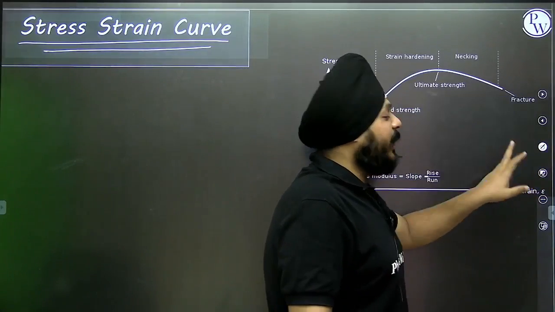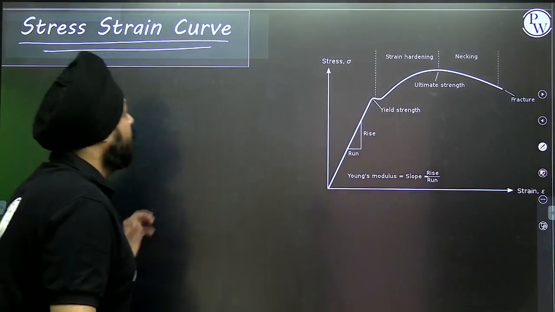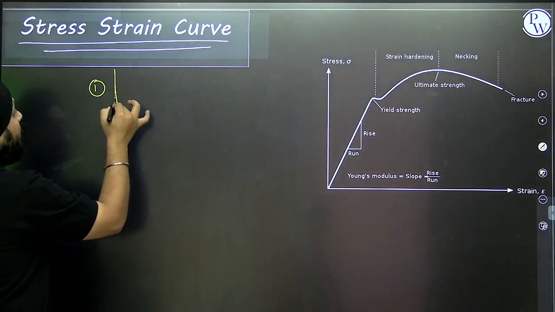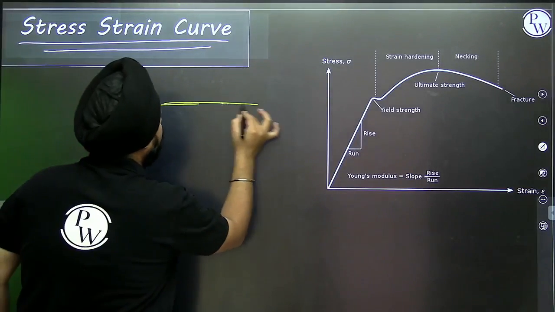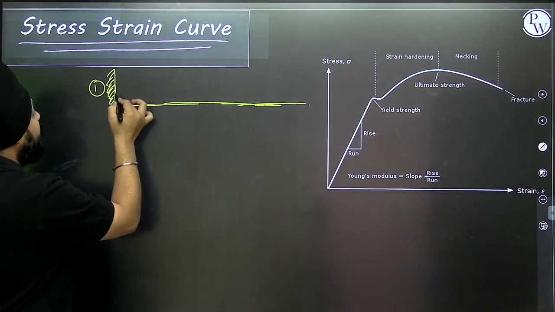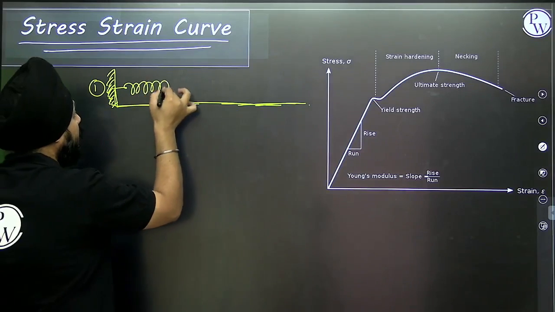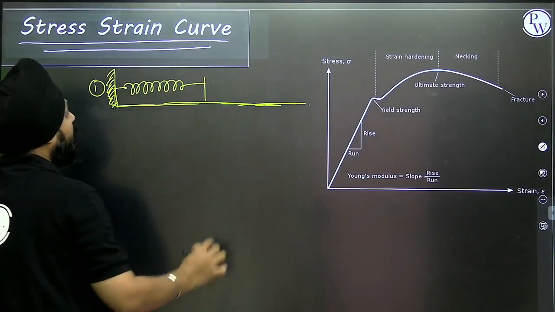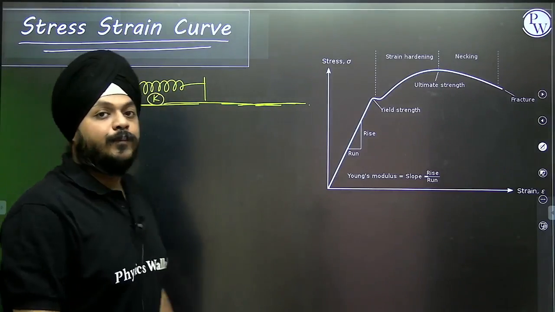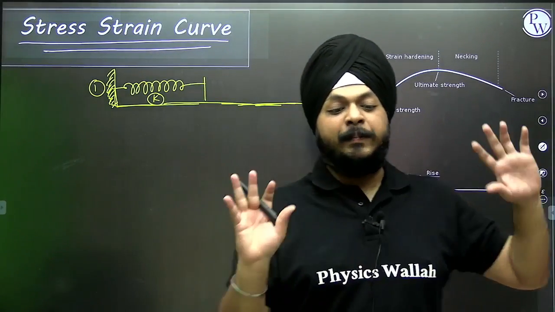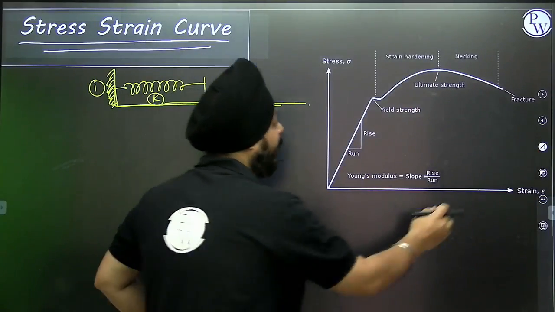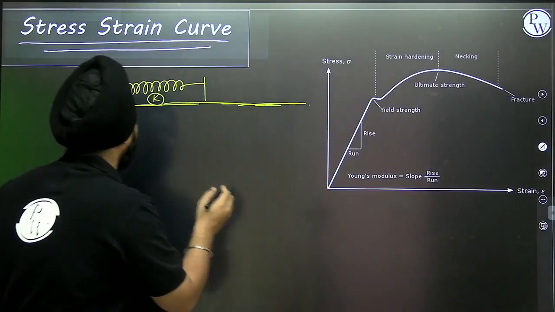I'm taking one spring, and one rigid wall is there. I have a spring of spring constant K. Initially no force is applied.